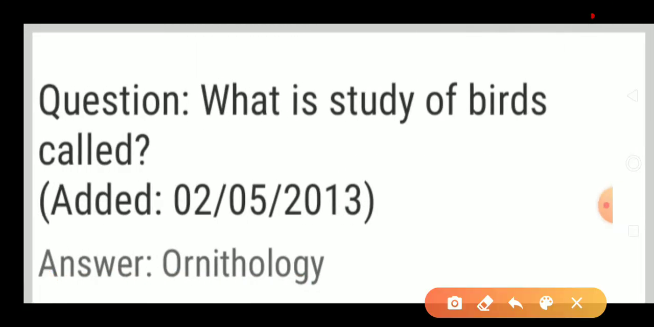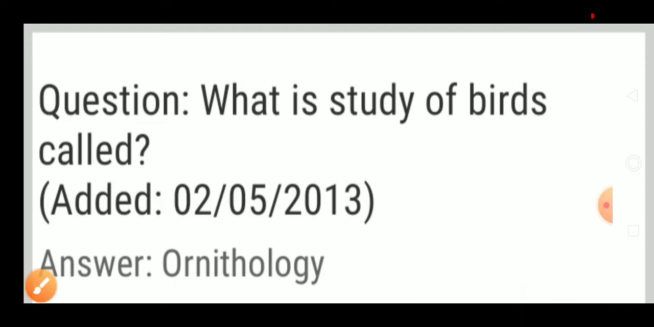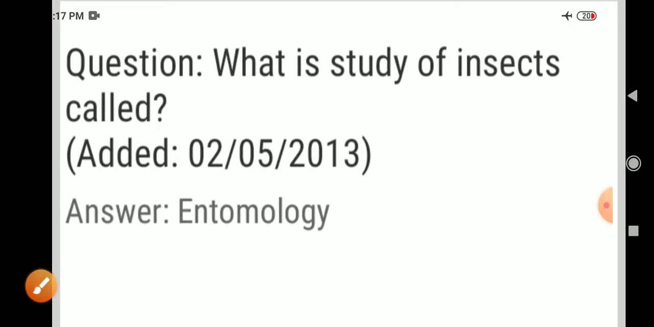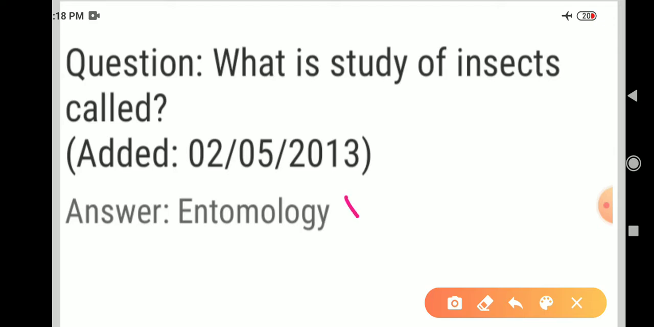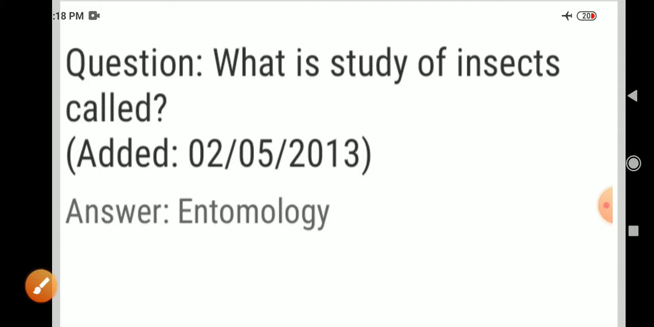What is the study of birds? Ornithology. So ornithology is nothing but the study of birds. Ornitho is related to birds. Next question. What is the study of insects? Study of insects is called entomology. Entomology is the study of insects.